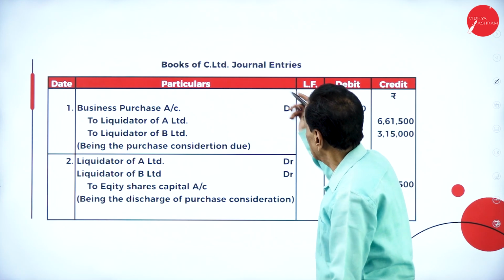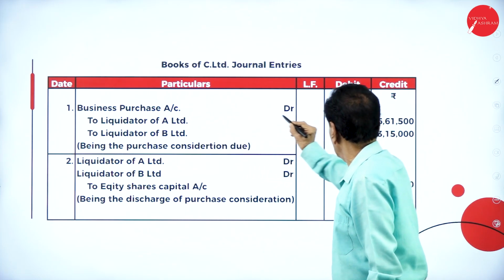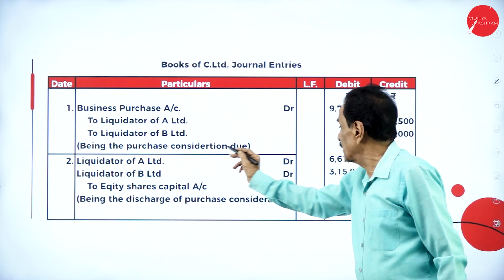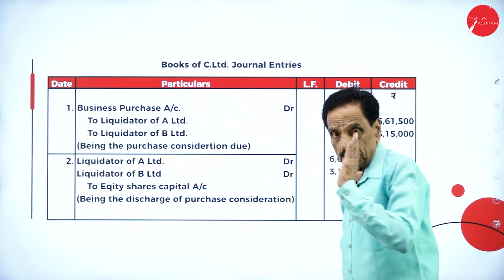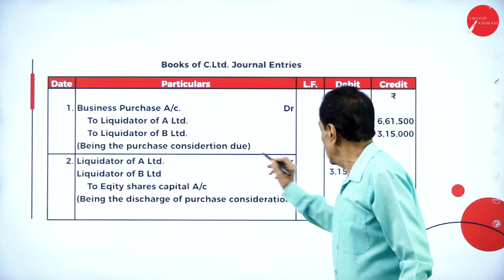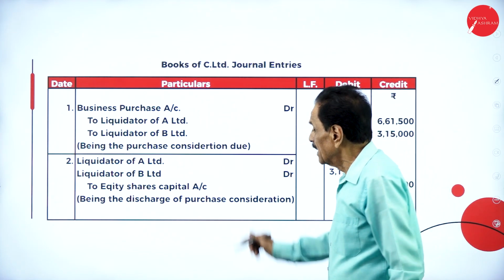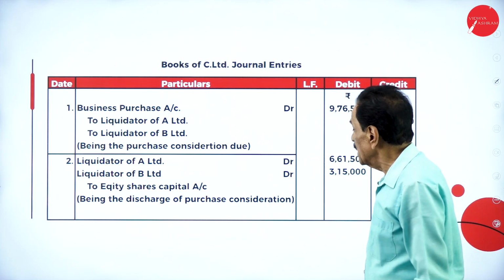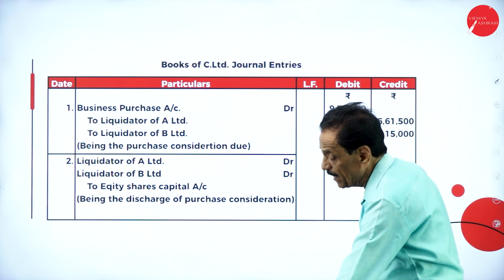Then the journal entry in the books of C Limited, that is the new company: business purchase account debit to liquidator of A Limited and liquidator of B Limited. This is the purchase consideration payable to A and payable to B. Then we paid in the form of equity share. Liquidator of A Limited account debit 6,61,500, liquidator of B Limited account debit 3,15,000, to equity share capital 9,76,500. They paid in the form of equity shares.